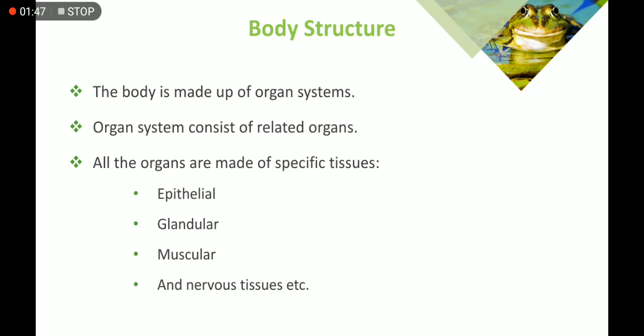In this slide they are saying that, as we all know, in multicellular organization the organs are made up of specific types of tissues. So different types of tissues combine together and form an organ.